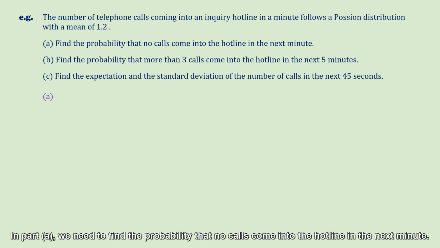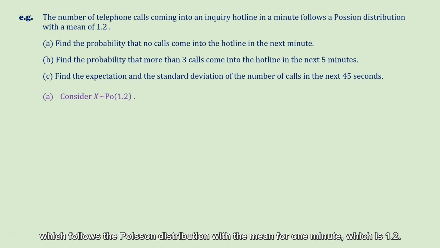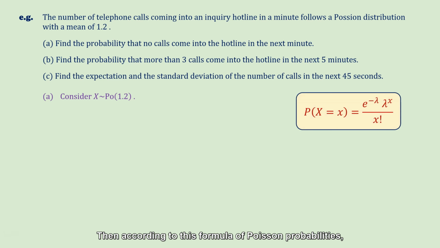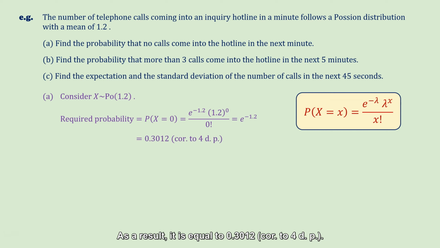We can consider a random variable X, which follows the Poisson distribution with the mean for 1 minute, which is 1.2. Then according to this formula of Poisson probabilities, the required probability is the probability that X is equal to 0, which is simply equal to e to the power minus 1.2. As a result, it is equal to 0.3012, correct to 4 dp.